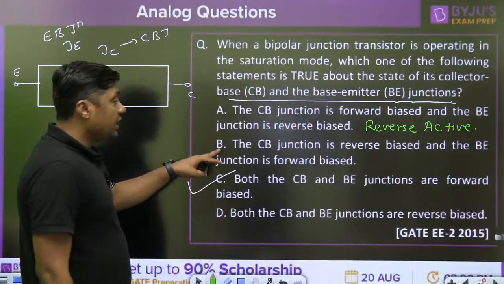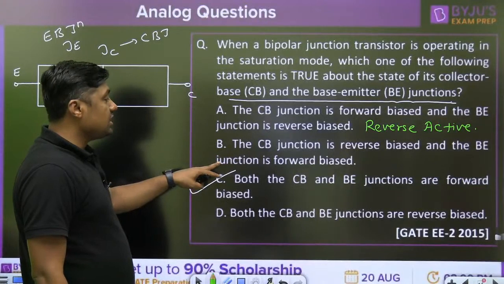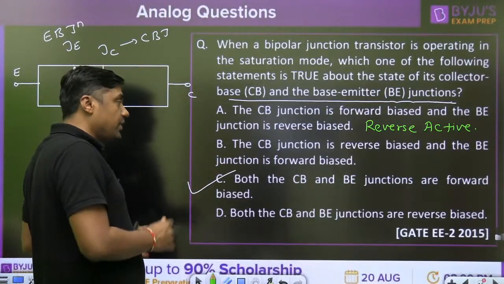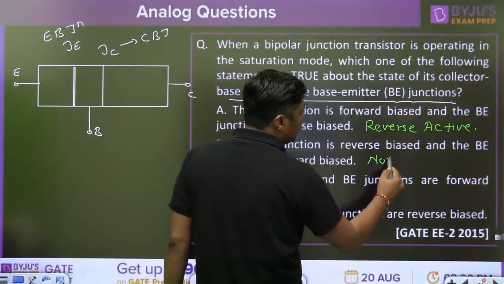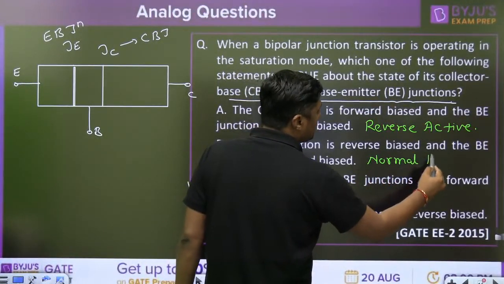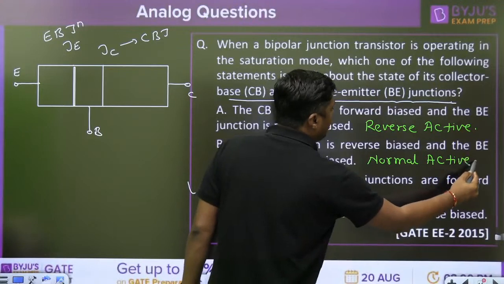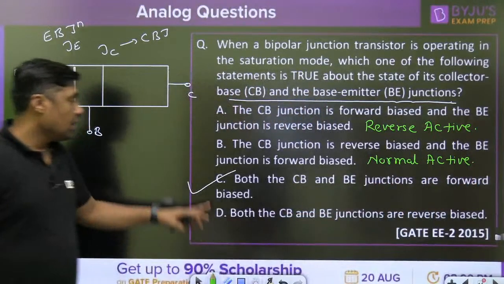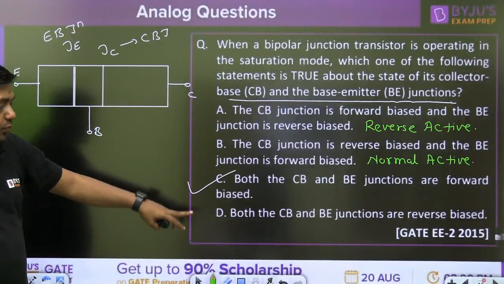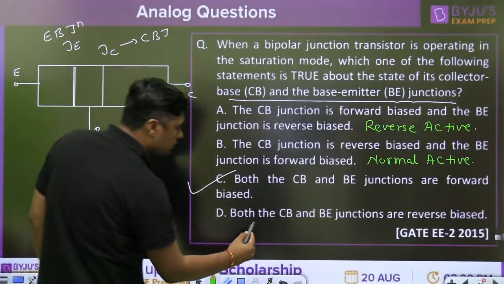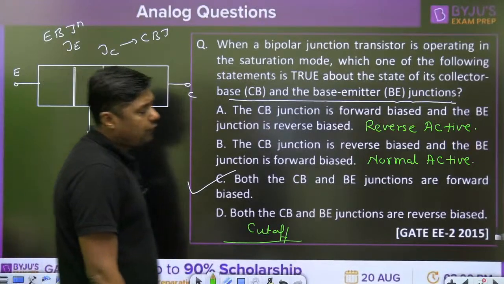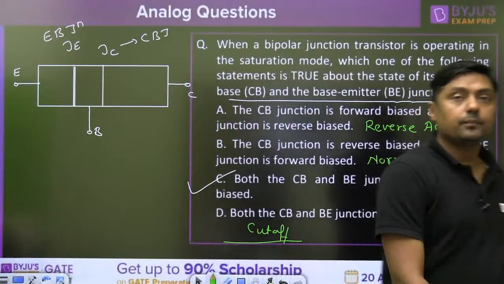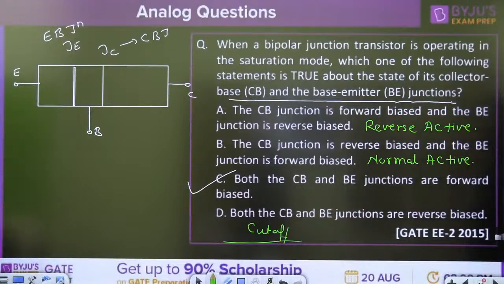What about B? Collector base junction is reverse bias and base emitter junction is forward bias, normal active mode, or simply active mode. Normal active or forward active mode. The answer for our question is saturation. Both junctions reverse bias is cutoff mode. This is the cutoff mode. Very simple. C is the answer for this question.